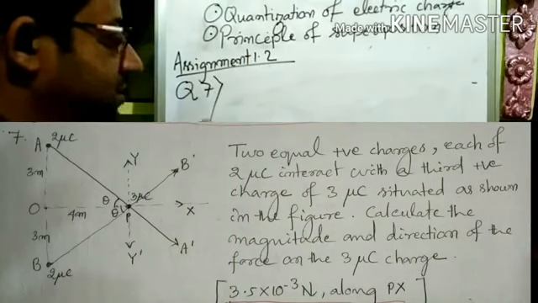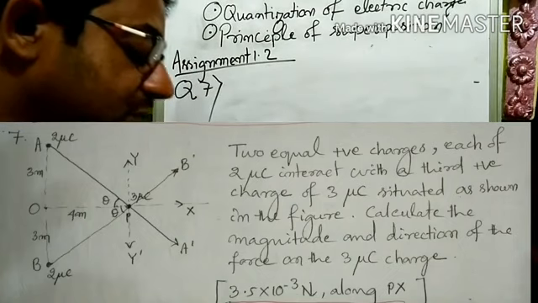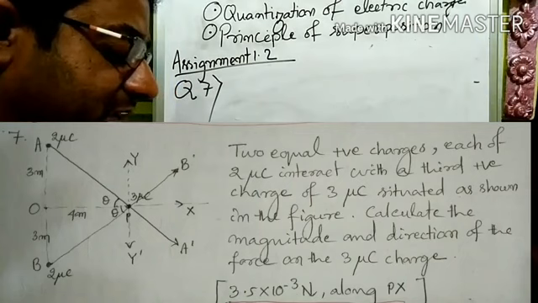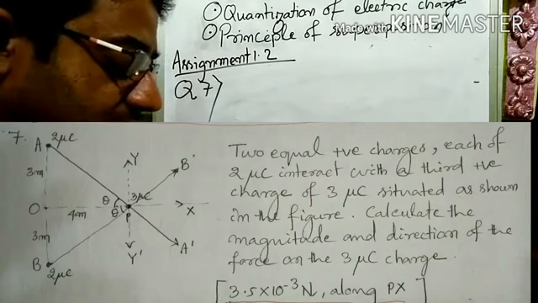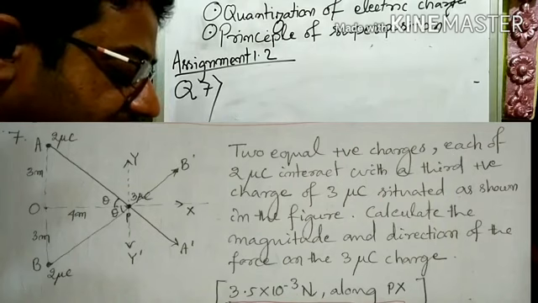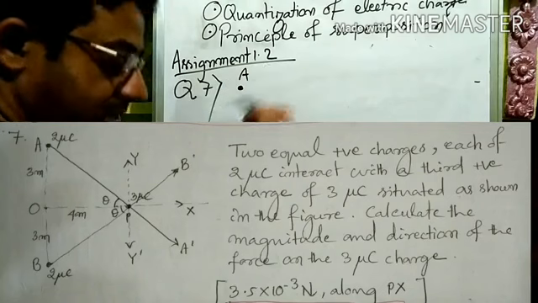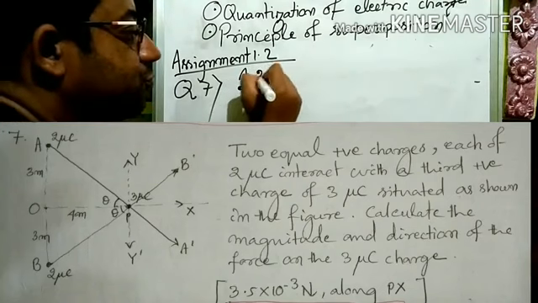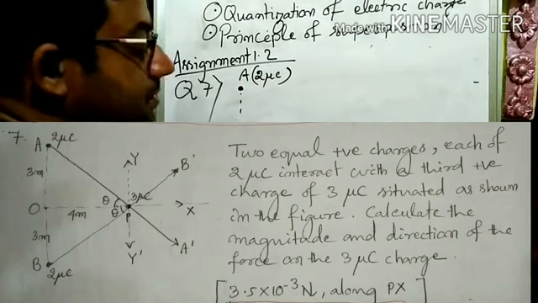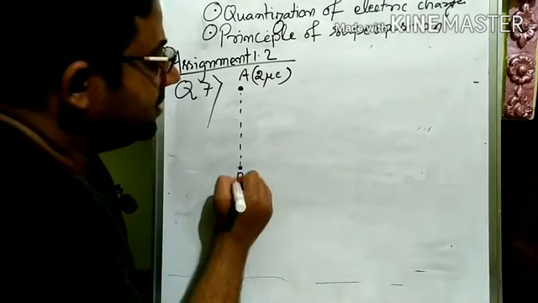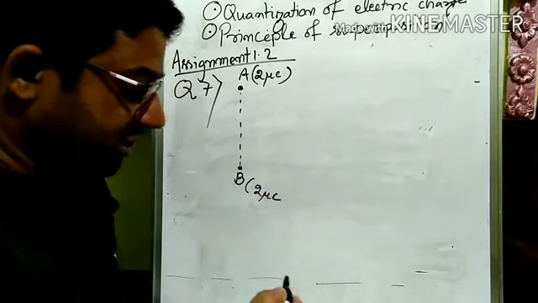Question number 7, which says two equal positive charges, each of 2 microcoulomb, interact with a third positive charge of 3 microcoulomb situated as shown in the figure. There is a figure given. A is having 2 microcoulomb charge. There is B, which is having another 2 microcoulomb charge. Both are positive, it is saying.